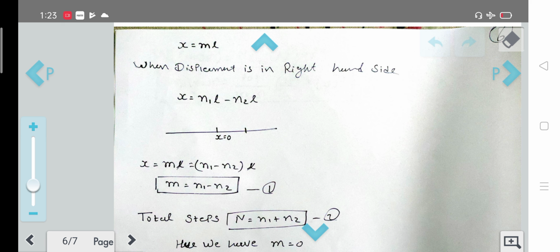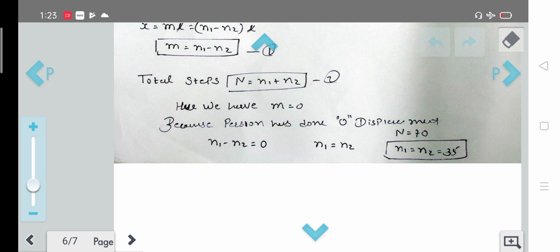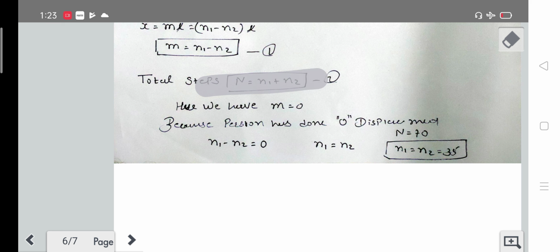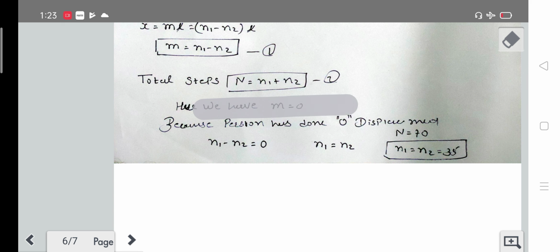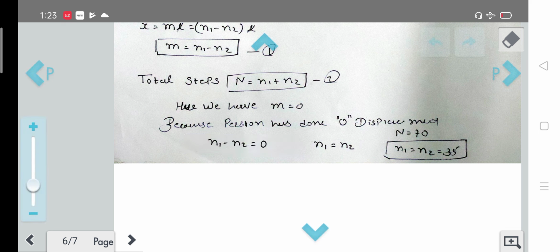So n1 minus n2 will become 0, and we will have n1 equal to n2. The total number of steps is n equal to n1 plus n2, and here we already know m is equal to 0, so n1 minus n2 is equal to 0, and so we get n1 equal to n2.